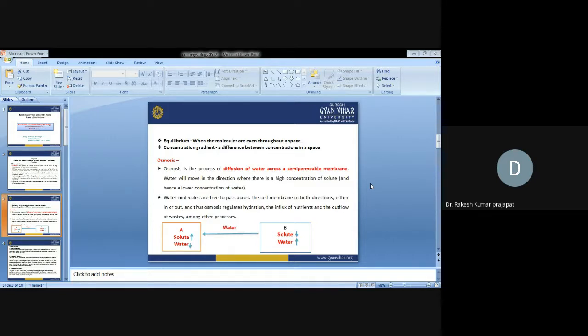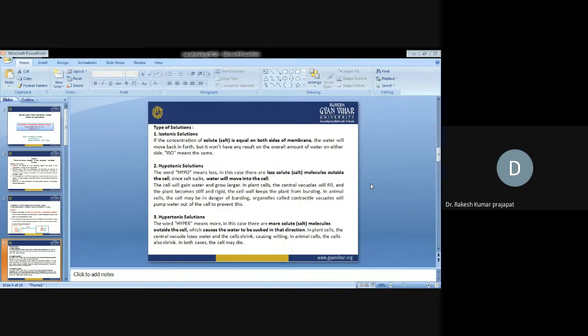Water will move across the membrane depending on the concentration of solute. There are different classes of solutions: isotonic, hypotonic and hypertonic. Isotonic solution: iso means equal concentration. If the concentration of solute is equal on both sides of the membrane, then the water will move back and forth, but it won't change the overall amount of water on either side.